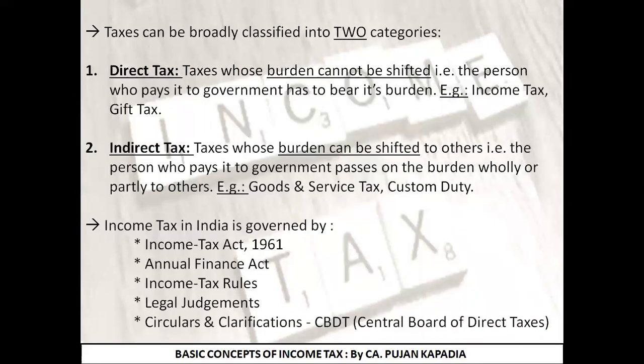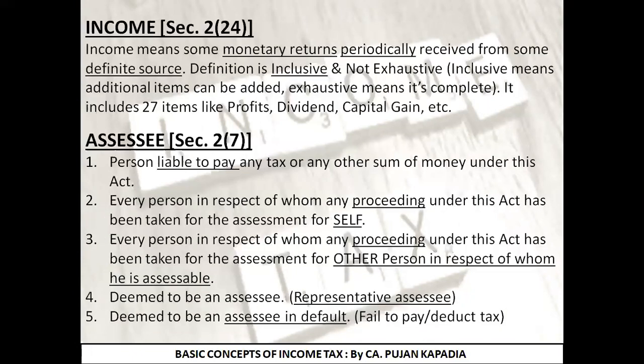The first point that I have explained to you is what is direct tax and what is indirect tax, under which we understood if the burden cannot be shifted, that is, the person who is paying the tax to the government has to bear the burden, then it is known as direct tax. But when it is indirect tax, the burden can be shifted, like GST.